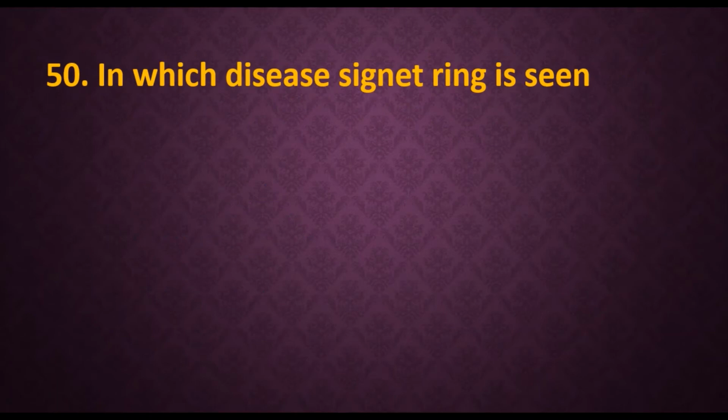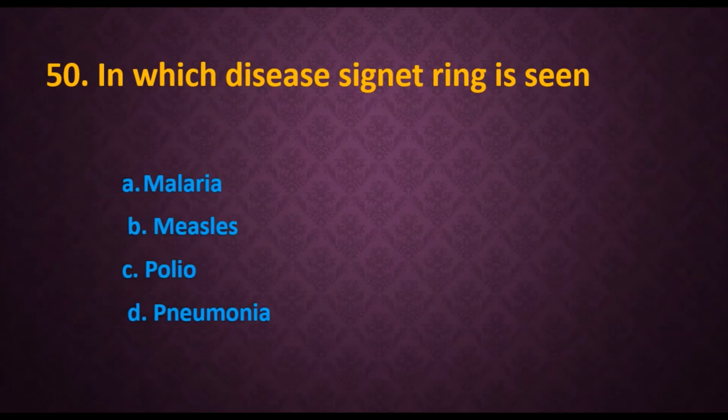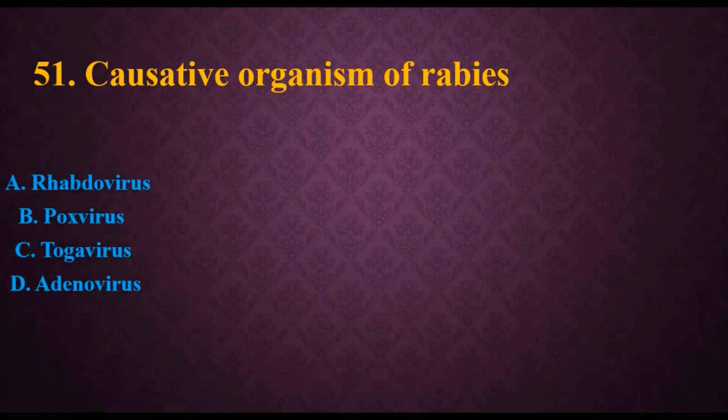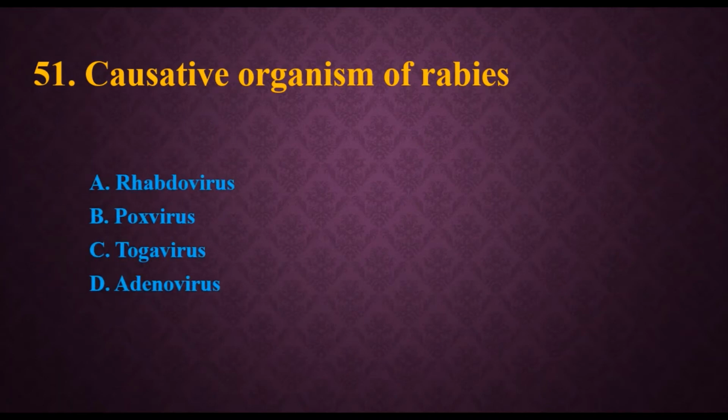50. In which disease is signet ring seen? Options are A. Malaria, B. Measles, C. Polio, D. Pneumonia. The answer is malaria. 51. The causative organism of rabies. Options are A. Rhabdovirus, B. Poxvirus, C. Togavirus, D. Adenovirus. And the answer is Rhabdovirus.